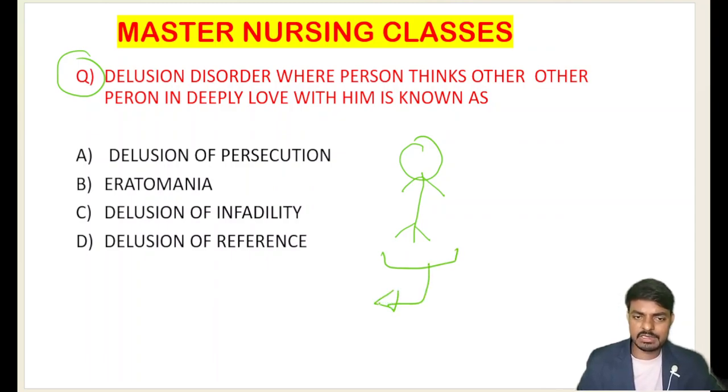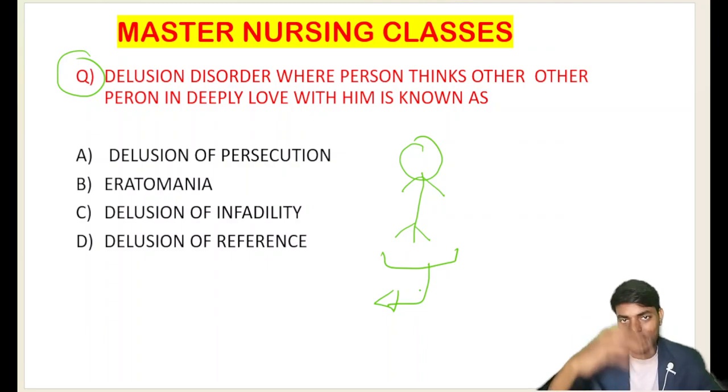individual, one super personality who has a higher status, like Virat Kohli, like MS Dhoni, like our India captain Rohit Sharma, like Hardik Pandya, or our Sunil Chhetri, or very importantly our Neeraj Chopra, these great personalities, she thinks those great personalities are in love with her. So this is erotomania.